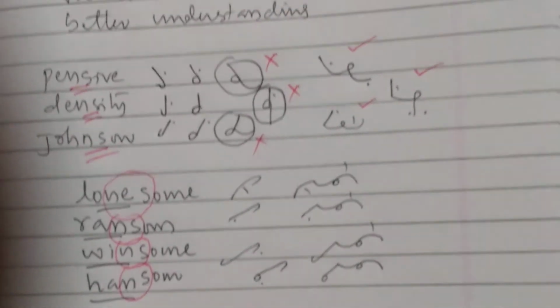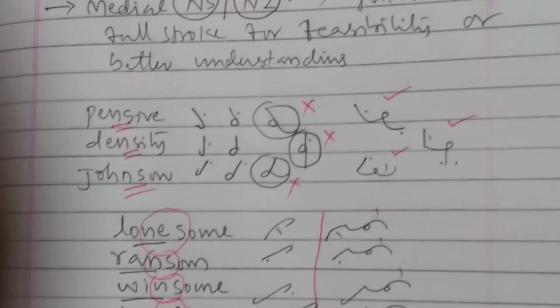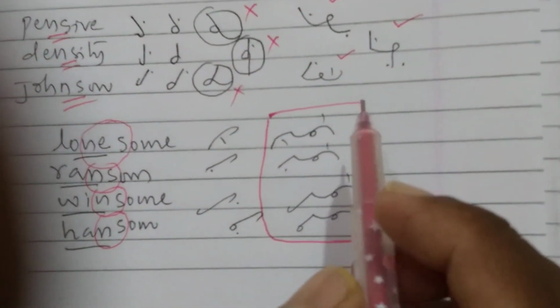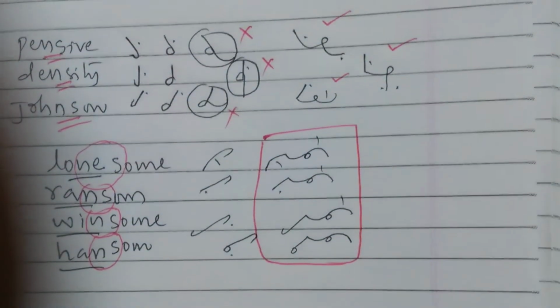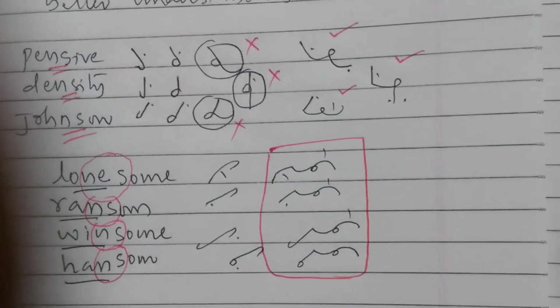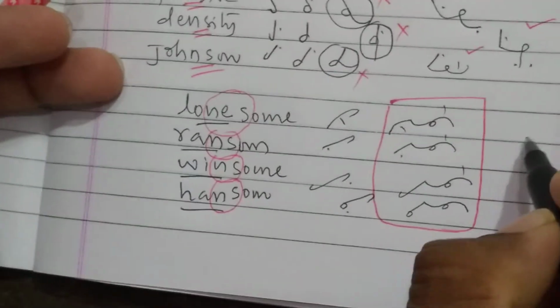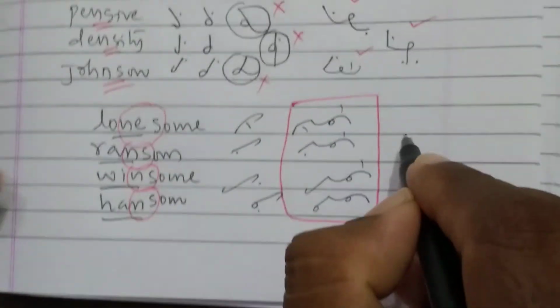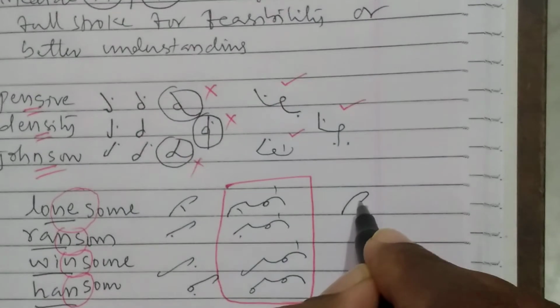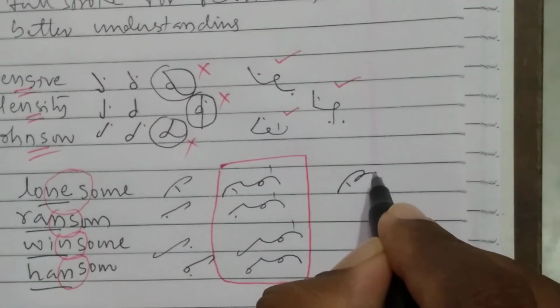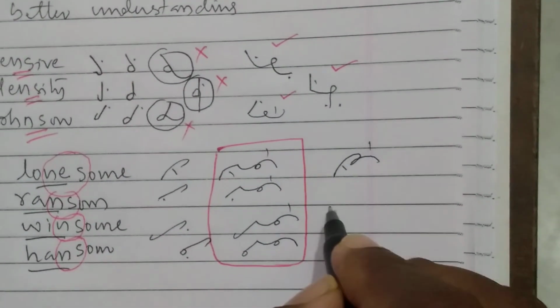Okay, this is one type. Accordingly, Pitman told us to write medial NS or NZ with full strokes. These are all full strokes, no? Now I am writing in another direction, just to observe the same strokes. Loan, I am adding some, lonesome.